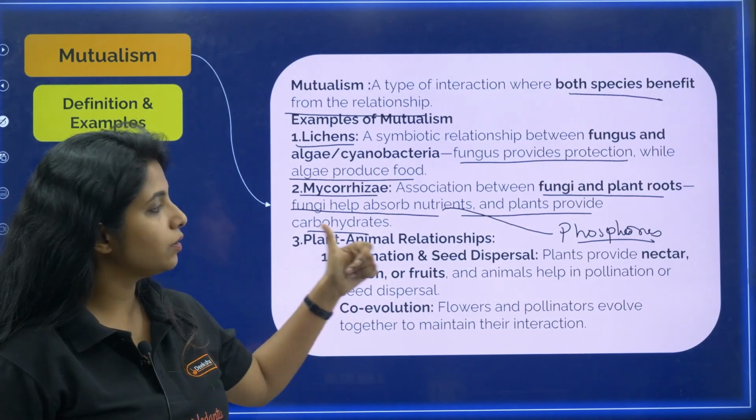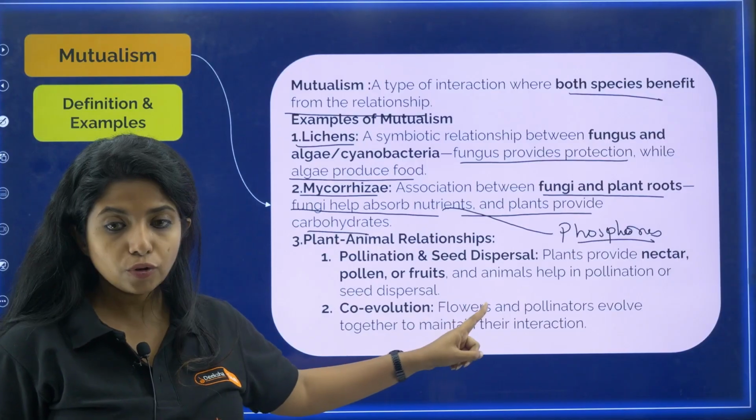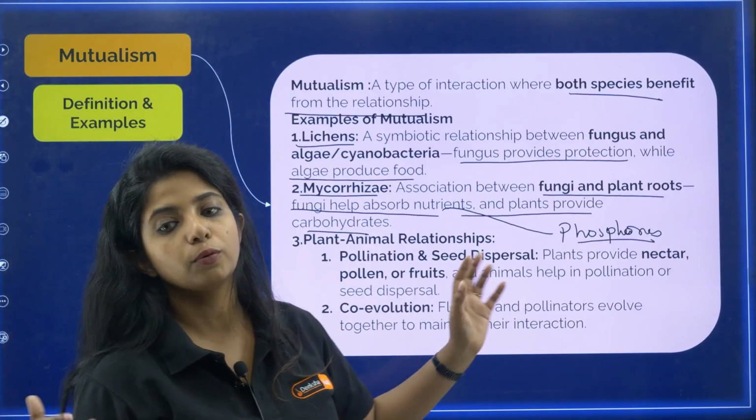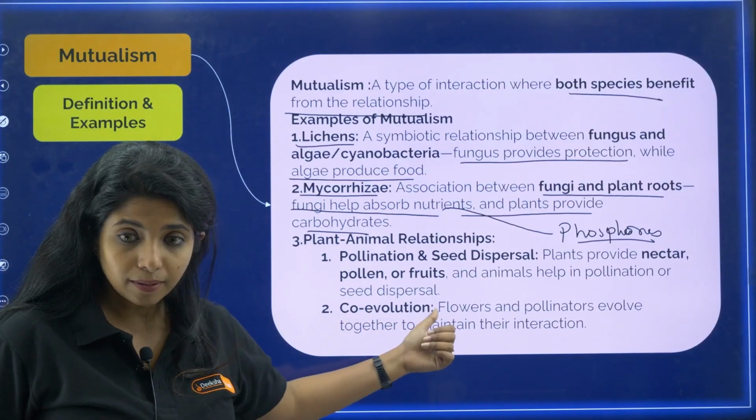Yes. Now plant-animal relationship, pollination and seed dispersal. So the plant provides nectar, pollen and fruit to the organism, and the animals which are coming for pollination, my dear children, are going to transfer the pollen grains. So aren't both of them benefited? Yes. So this is an example, plant pollination.